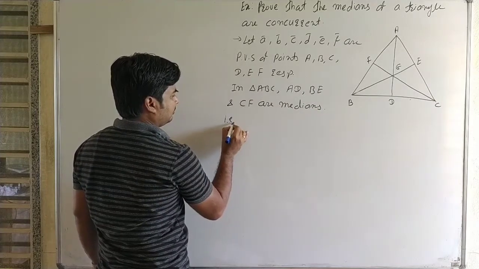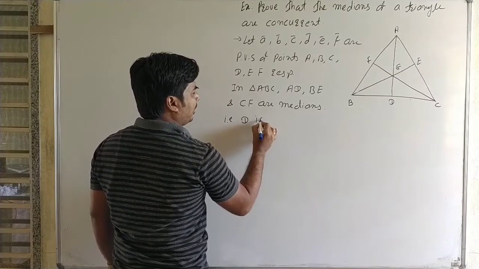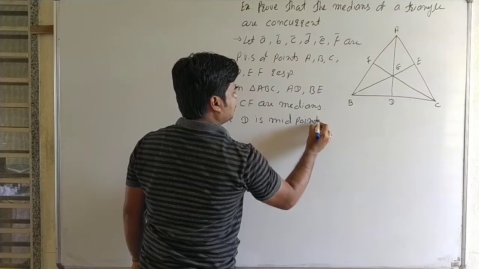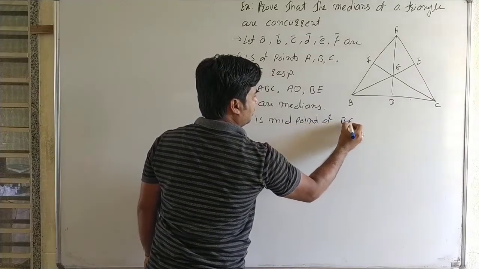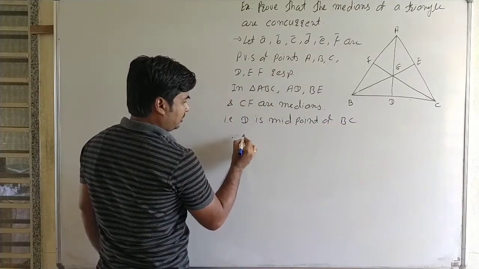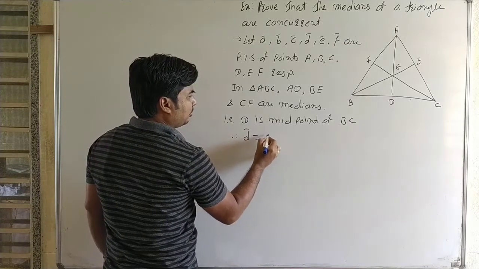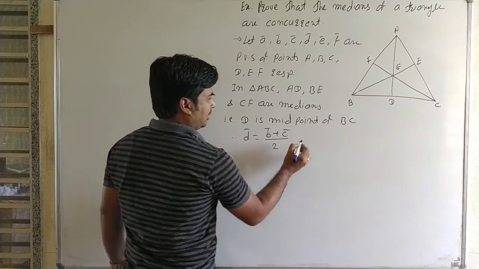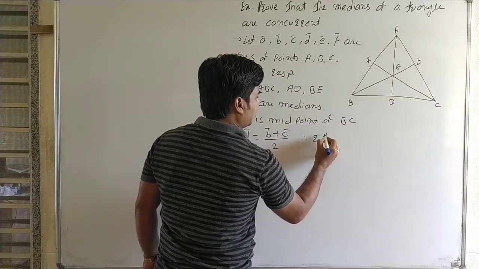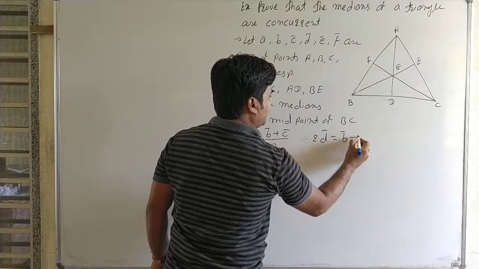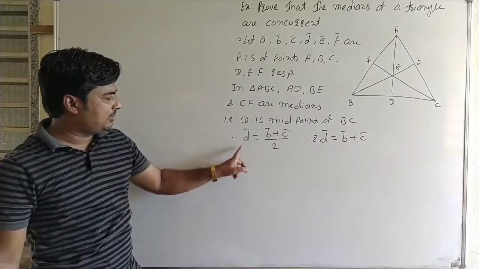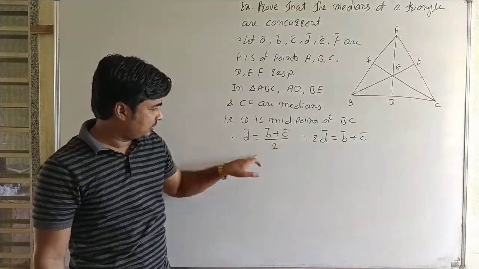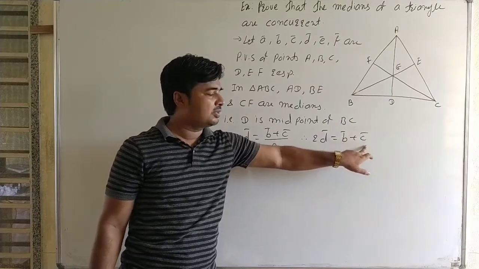Now D is the midpoint of BC, and therefore D bar is equal to B bar plus C bar upon 2. Therefore we can write 2D bar is equal to B bar plus C bar. Here D bar is equal to B bar plus C bar upon 2 since D is the midpoint of BC. Therefore 2D bar is equal to B bar plus C bar.